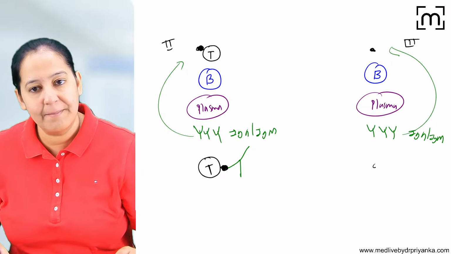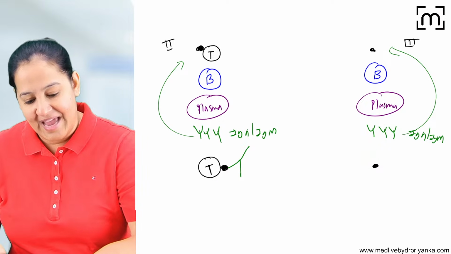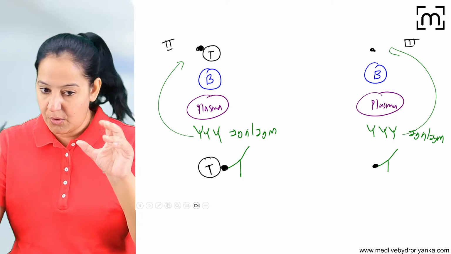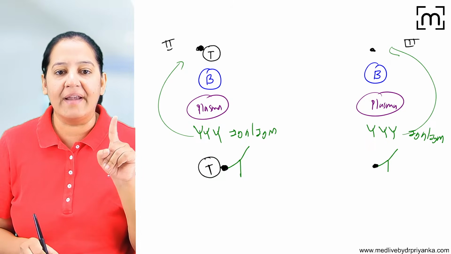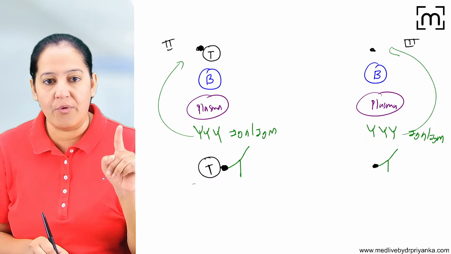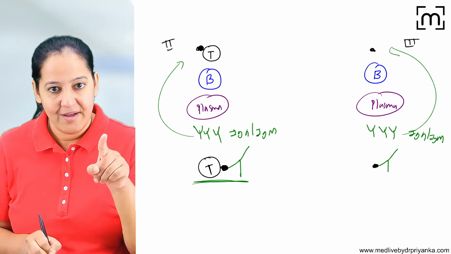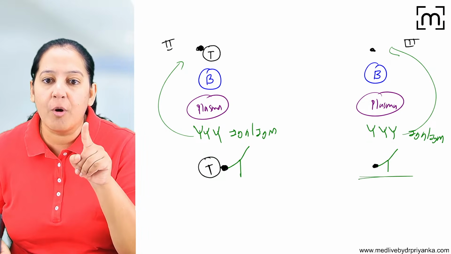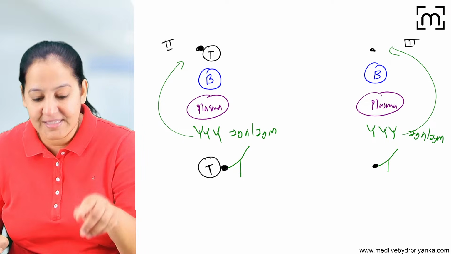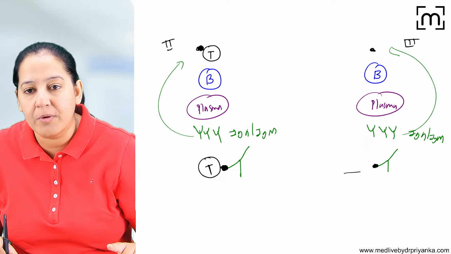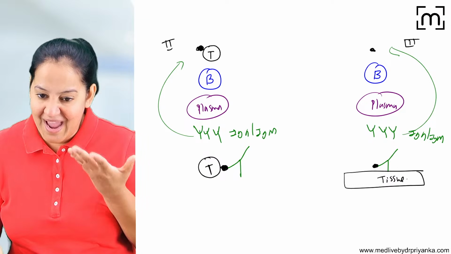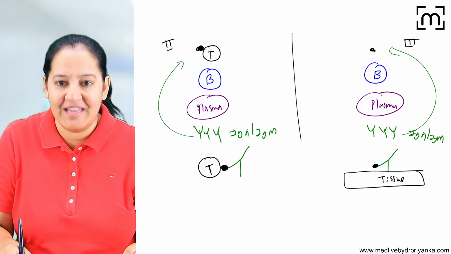There, simply soluble antigen is there, and the antibody is coming and binding here. Antigen antibody complexes are formed here also. Here the antigen was already present on the surface of the target cell, so the complexes are on the target cell. But here antigen antibody complexes are free. That's why these complexes will go and deposit over the tissue. This is human tissue, it can be any organ.